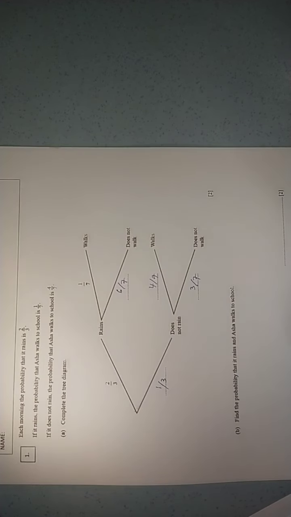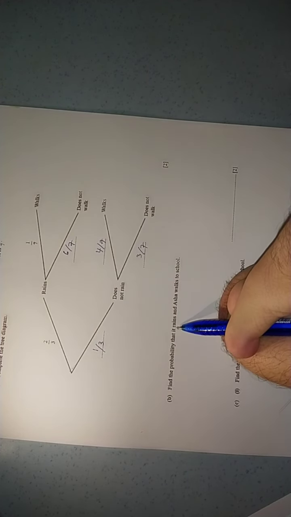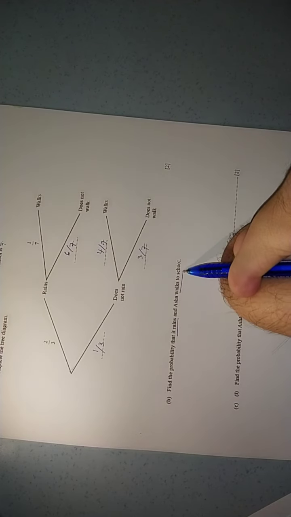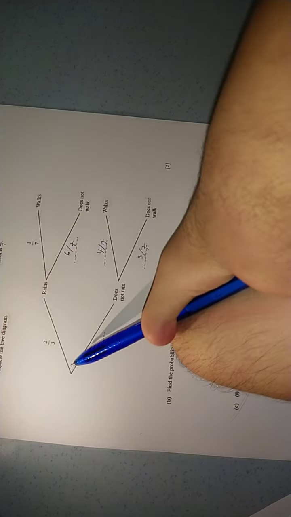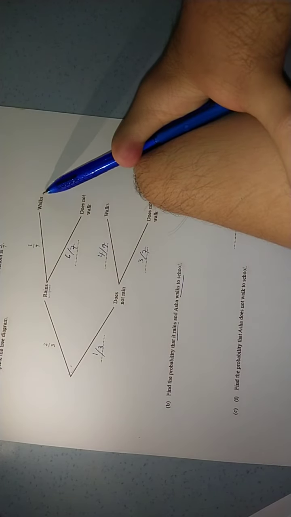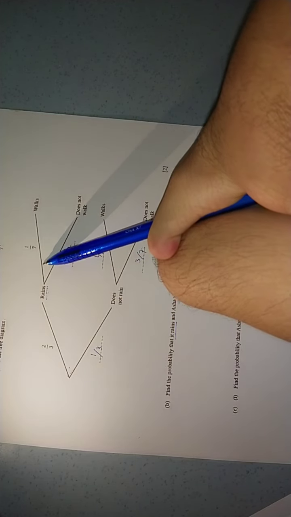Next, question B. Find the probability that it rains and Asha walks to school. First of all, the condition must be rain, and then walk to school. So based on the tree diagram, rain is here, then walk is here. So we are going to go this way, 2/3 and 1/7.